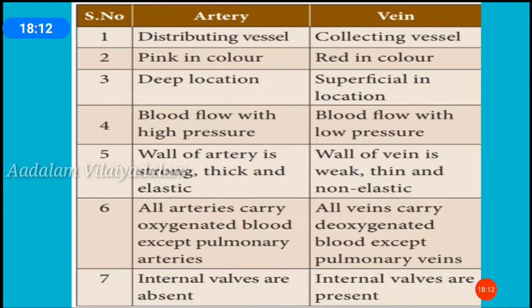In arteries, blood flows with high pressure. In veins, blood flows with low pressure. The wall of an artery is strong, thick and elastic. The wall of a vein is weak, thin and non-elastic. All arteries carry oxygenated blood except pulmonary arteries. All veins carry deoxygenated blood except the pulmonary vein. In arteries, internal valves are absent. In veins, internal valves are present.